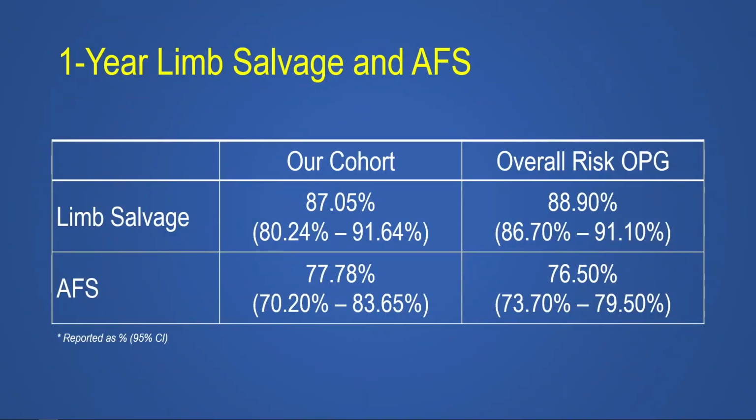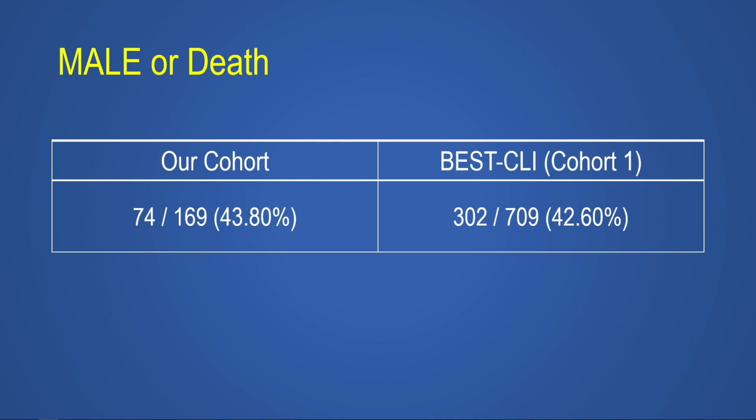Specifically, our cohort had a 1-year freedom from amputation rate of 87%, which was statistically equivalent to the 88.9% published in the objective performance goals. Similarly, our cohort's 1-year amputation-free survival was 77.78%, which was statistically equivalent to the 76.5% published in the objective performance goals. The rate of composite major adverse limb events or death amongst our cohort was 43.8%, which was similar to the 42.6% published in cohort 1 from the BEST-CLI trial.